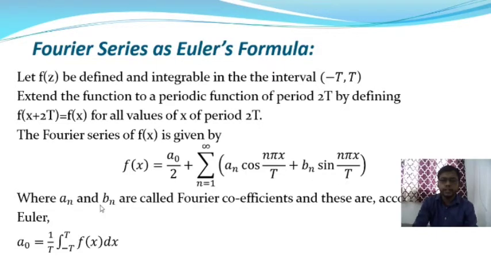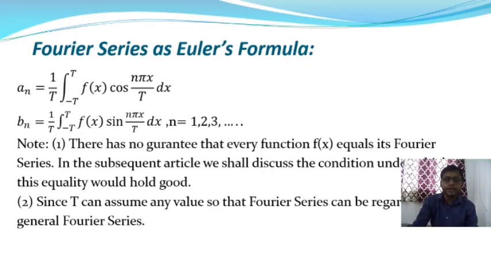Where an and bn are called Fourier coefficients, and according to Euler's formula, a0 is equal to 1/t times the integral from -t to +t of f(x) dx; an is equal to 1/t times the integral from -t to +t of f(x) cos(nπx/t) dx; and bn is equal to 1/t times the integral from -t to +t of f(x) sin(nπx/t) dx, where n is a positive integer, n = 1, 2, 3, up to infinity.